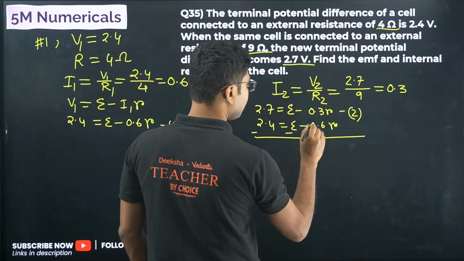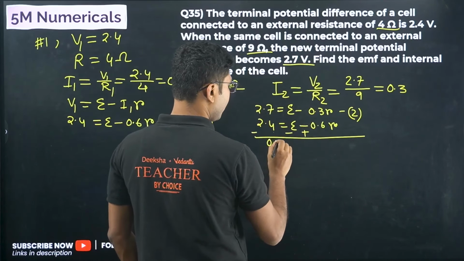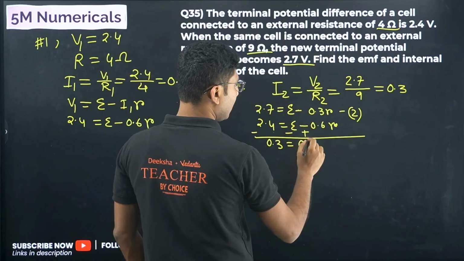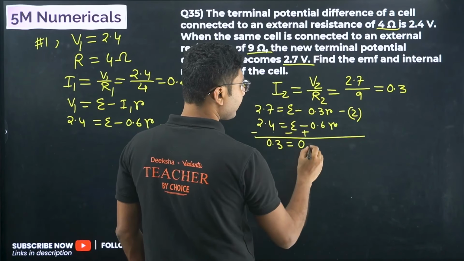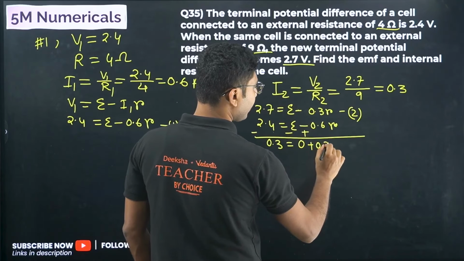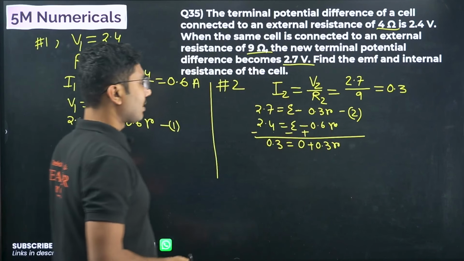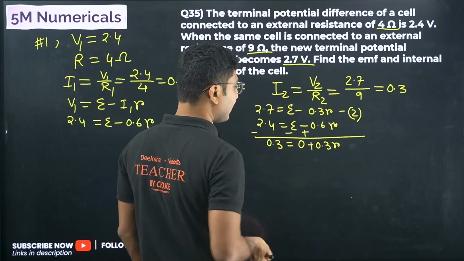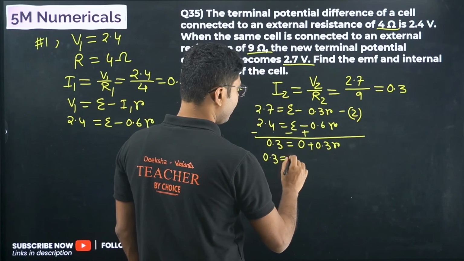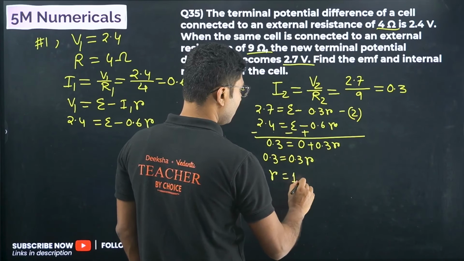So we get 2.7 minus 2.4 is 0.3 equals 0 minus plus 0.6 minus 0.3, that means it will be plus 0.3 r. Be careful, the values are not complete, so you have to take the fraction. So 0.3 equals 0.3 r, or r equals 1 ohm.